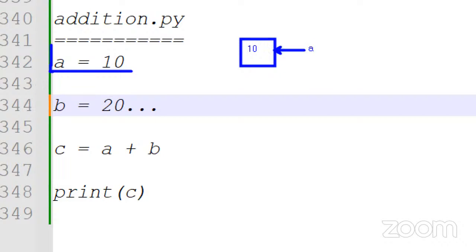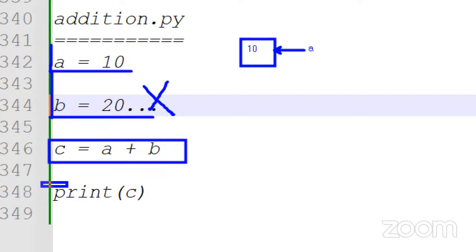Next, coming to the second line, this line's syntax is wrong. It means the coding is not correct. The next lines are correct programmatically, but the second line is wrong, so immediately the program stops here only.